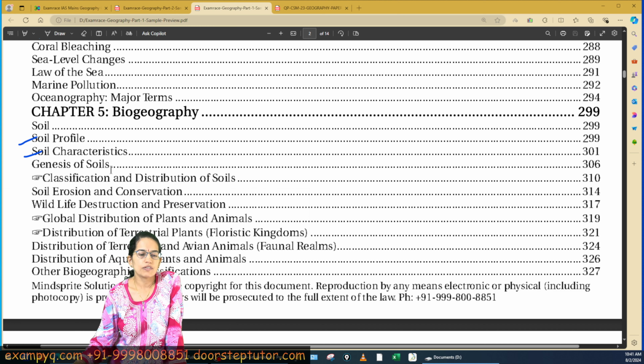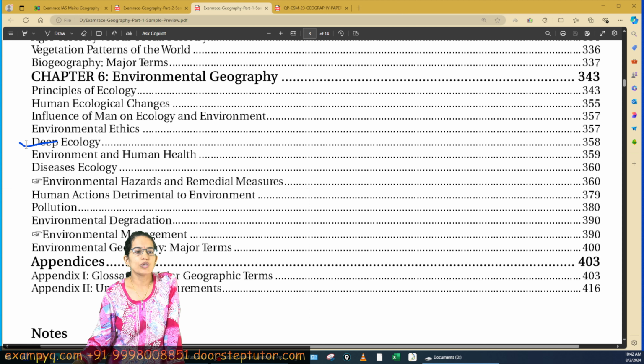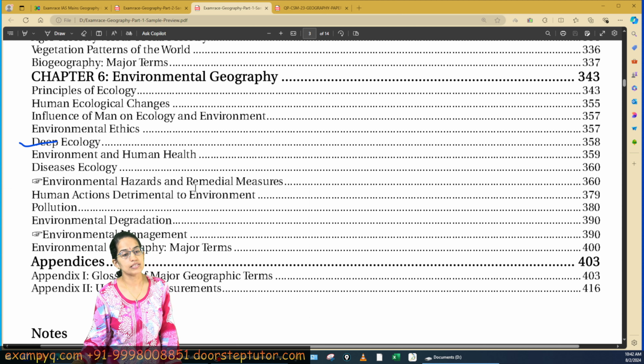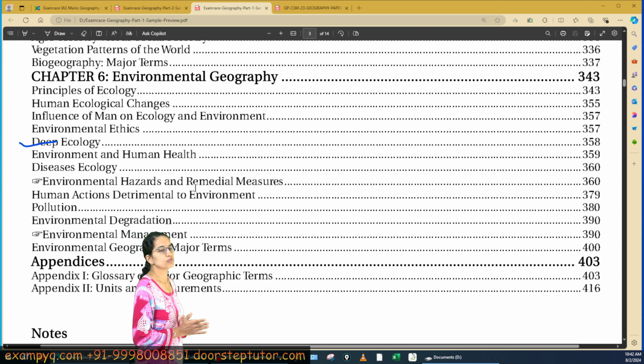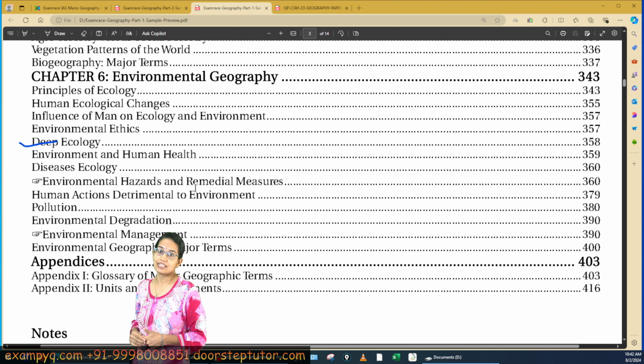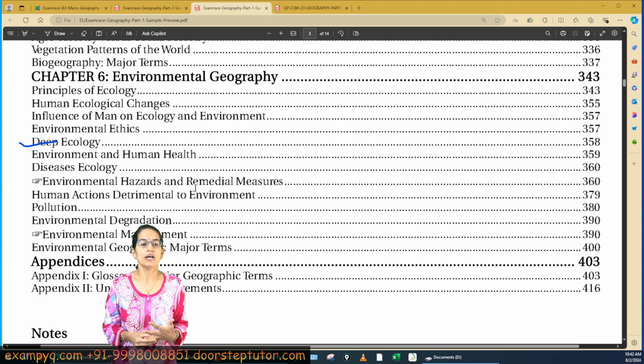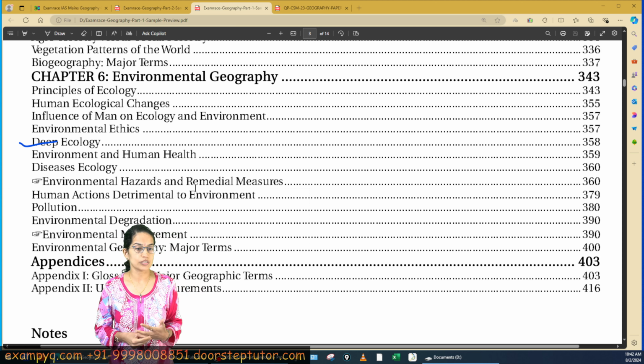Under biogeography, questions were related to soil horizons, the characterizations of the soil, and then this was one of the very important topics, deep ecology. Now, in many of the resources you would find content on deep ecology, but it's not as extensive as a geographer should know, right? So we have tried to cover it from a geographical point of view to its best. So this was a very expected topic.